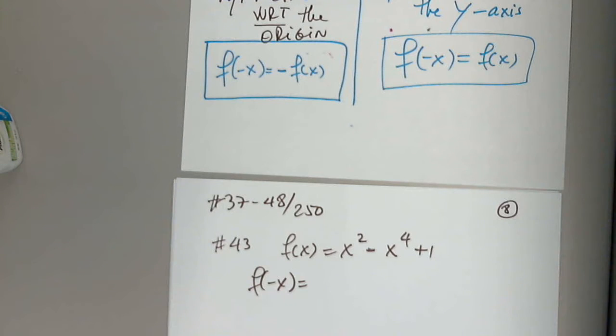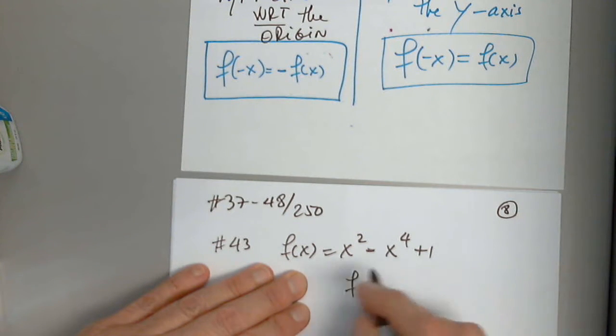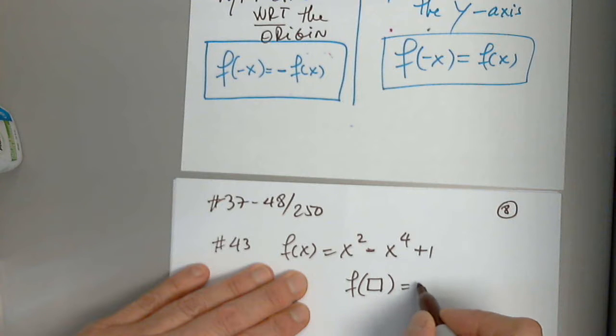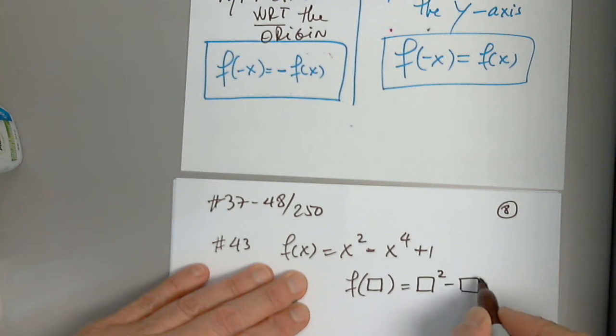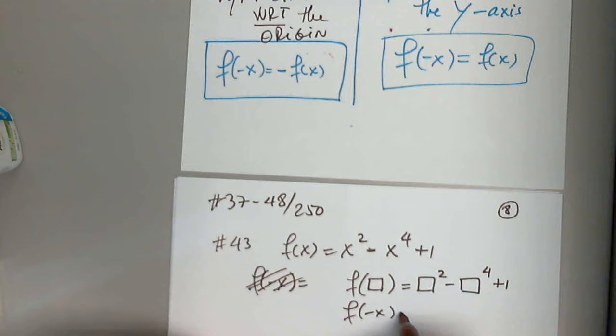How do I determine f of negative x? We just evaluated functions a few minutes ago. So what will you tell me to write? Say it again. Careful. You square negative. So let's look at this function one more time. This is what it tells us. This is the pattern. So now I want to determine f of negative x.